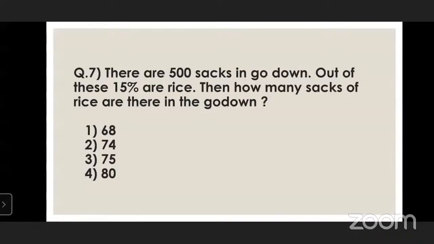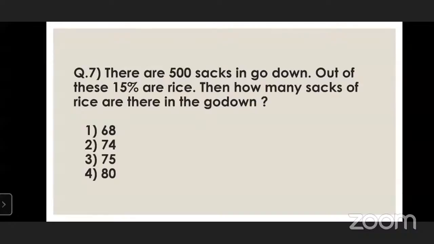There are 500 sacks in a godown. Out of these, 15 percent are rice. Then how many sacks of rice are there in the godown?